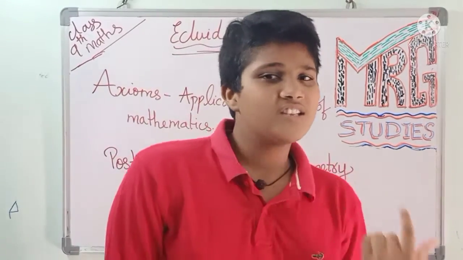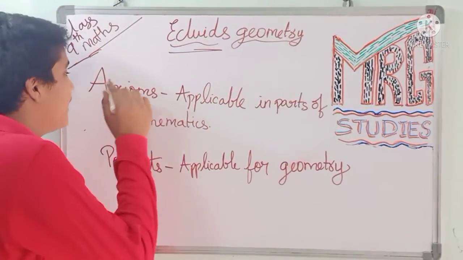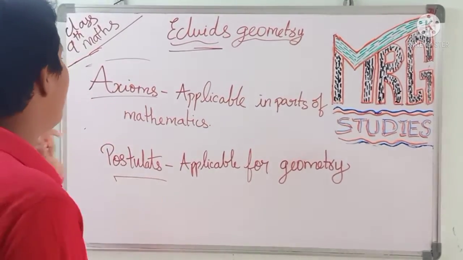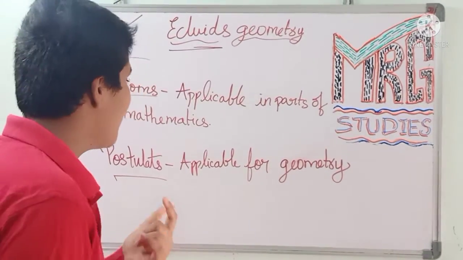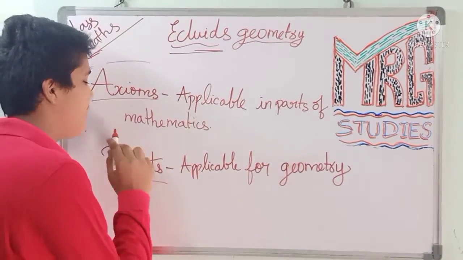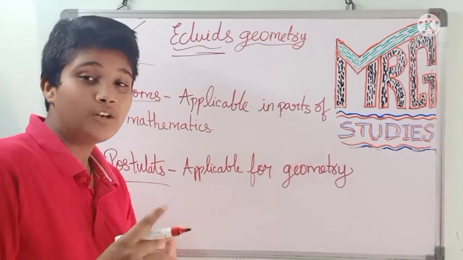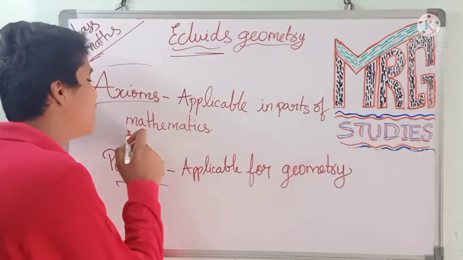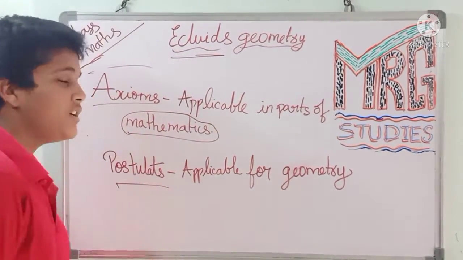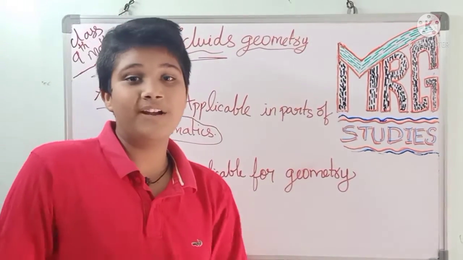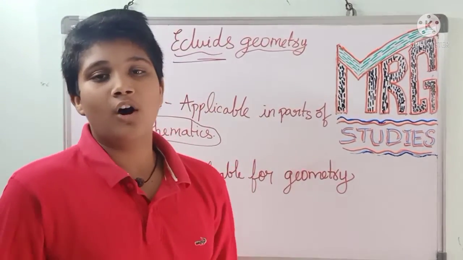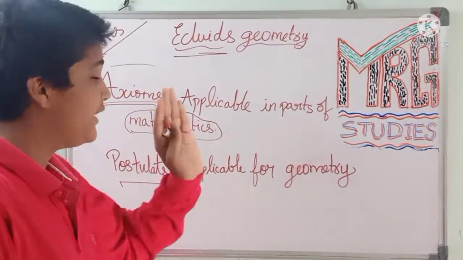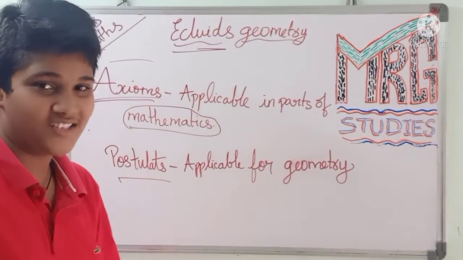Okay friends. In Euclid's geometry we have two types: axioms and postulates. First I will tell you about axioms. Axioms are applicable in all parts of mathematics. In mathematics we have so many topics: statistics, probability, data handling, decimals, fractions. These axioms take place in all the topics we are learning in maths. So whatever takes part in all these topics is called axioms.